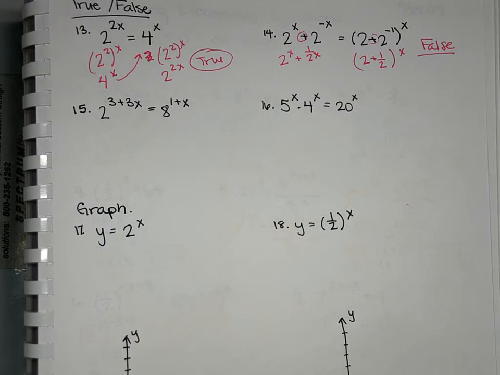Okay, what about 15? Can we make those the same? No? Abby says yes.